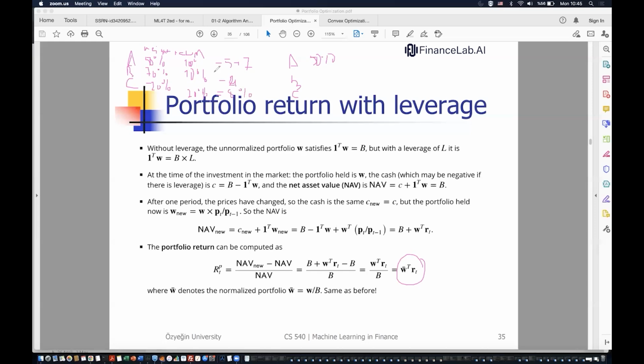So what we do here is when we are calculating the portfolio return with leverage, we are actually multiplying the short amount, the weight, with the return as well. And this has been proven here. Assume that we have a B portfolio weight without the leverage, and with the leverage it becomes B times L. Again, by using these equations, we put the returns into the equation and derive the fact that portfolio weight times return will again be basically the return of the portfolio.